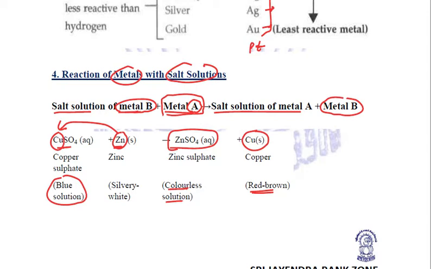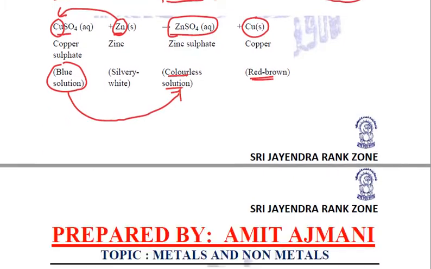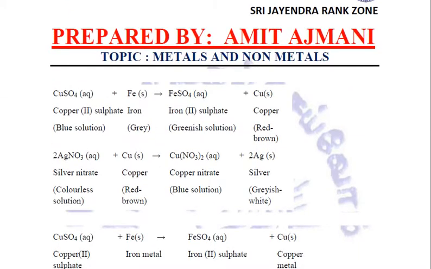In another way, it may also be asked that the blue colored solution is disappearing. It is becoming colorless. It is decolorizing. So the blue color of copper sulfate will decolorize on adding zinc. Why? Because of the formation of zinc sulfate, which is colorless. And because zinc is more reactive, it will show the displacement reaction. Let us see a few more examples of it.